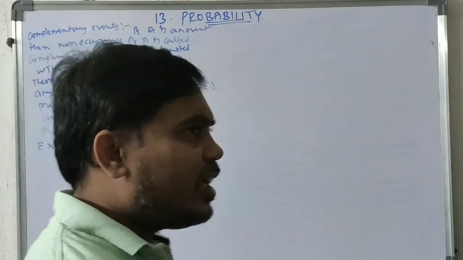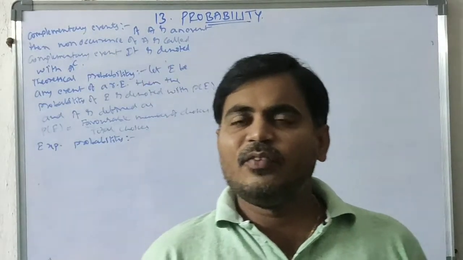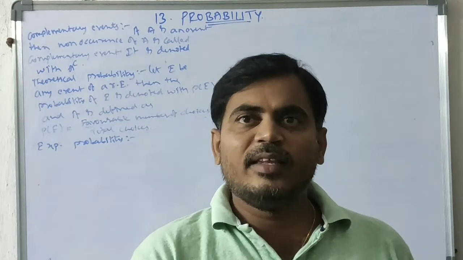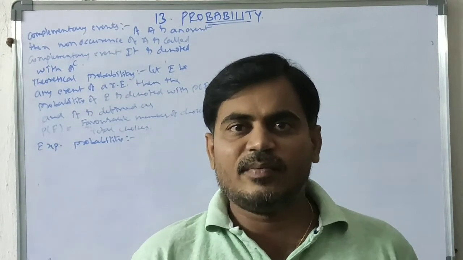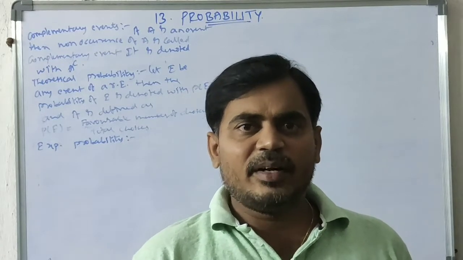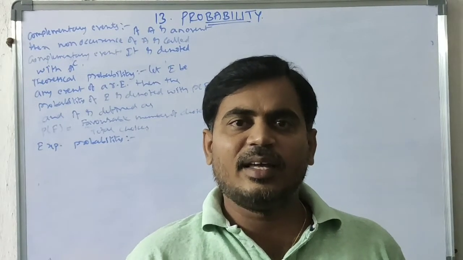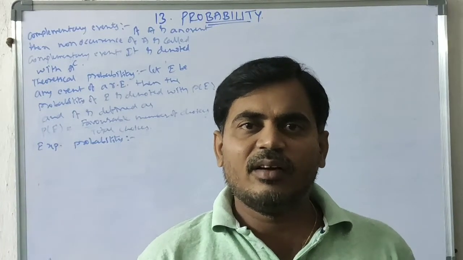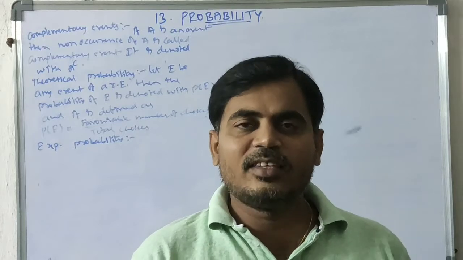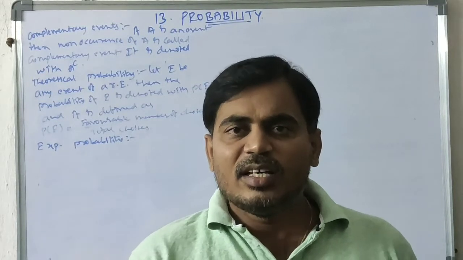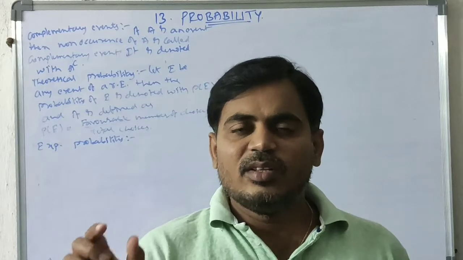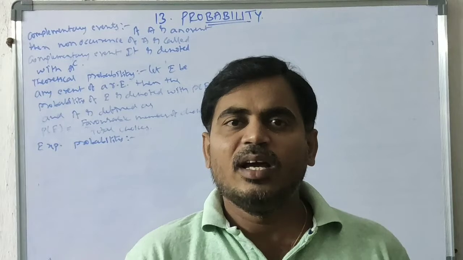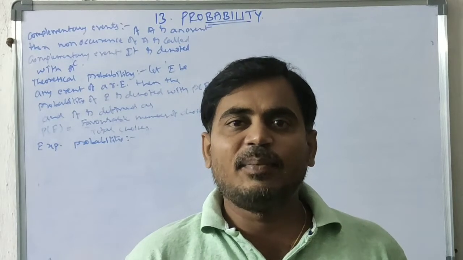So if we are taking an experimental probability, for example, if we are doing an experiment for some number of times, for example, tossing a coin is an experiment, it is conducted 100 times. Out of 100 times, 60 times head will appear, 40 times tail will appear. For example, the probability of head is 60 out of 100, so 60 by 100. Probability of tail is 40 by 100.